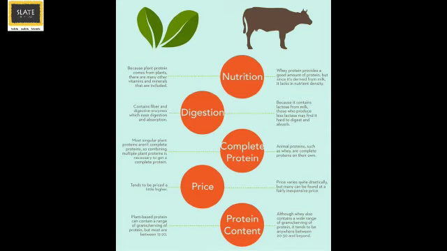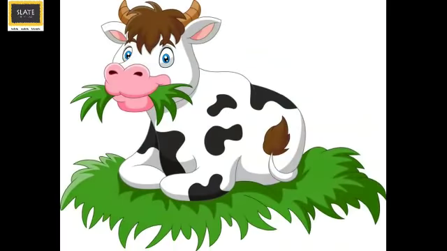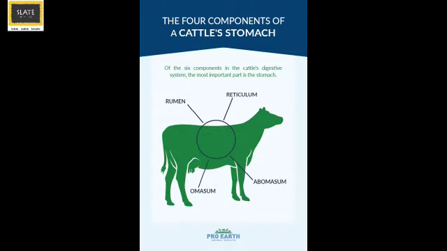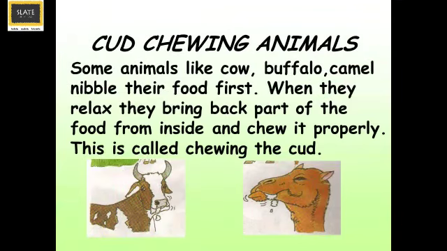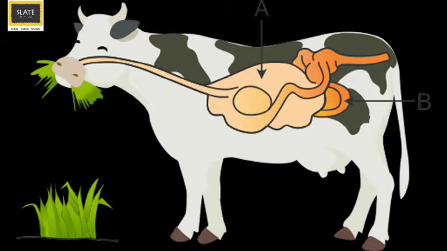Generally, getting nutrients from plants is more difficult than getting nutrients from other animals. When these animals eat plants and swallow them, the food reaches the stomach. This is called cud. Because this food or cud is half chewed, the animal later brings the cud back to its mouth and chews the cud completely for better digestion.